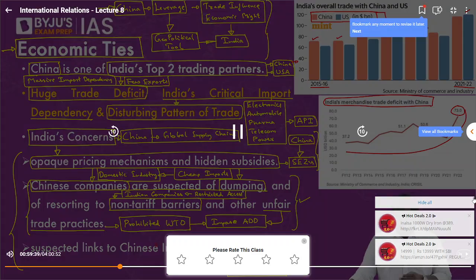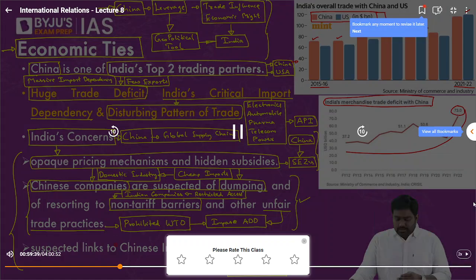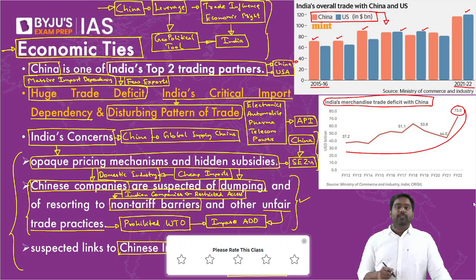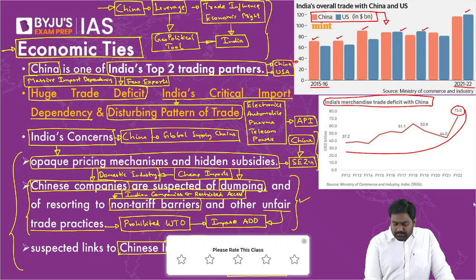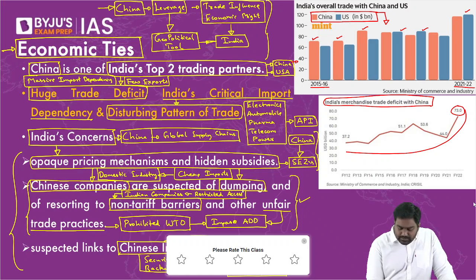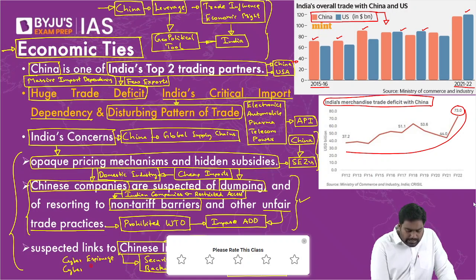Now, the fear is that these companies are close to Chinese intelligence agencies. China is an authoritarian country, a communist authoritarian state, and it might force the companies to install security backdoors, to create a backdoor access where Chinese intelligence can access these networks to carry out cyber espionage or even to wage a cyber war and bring down your critical infrastructure.